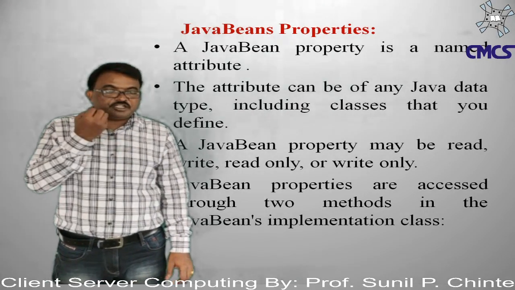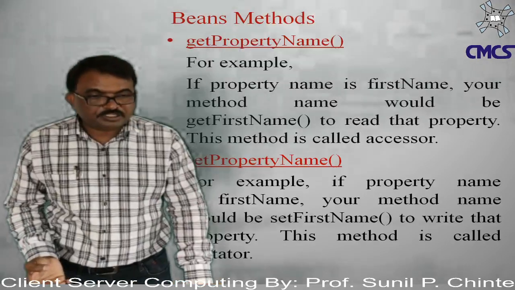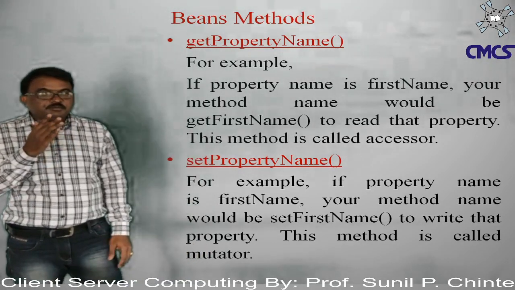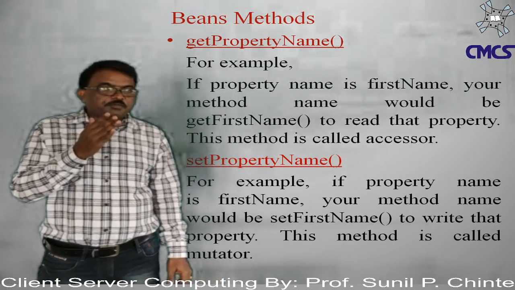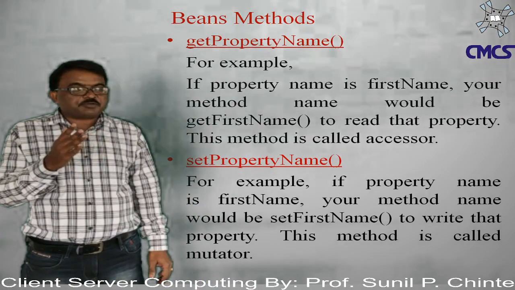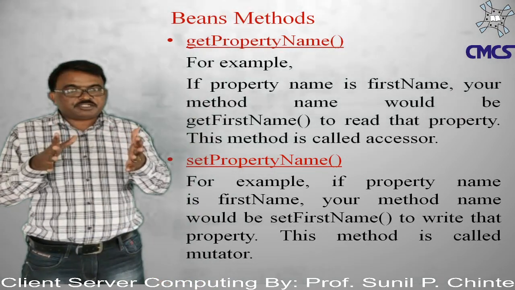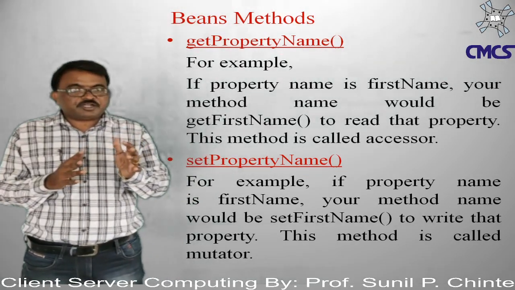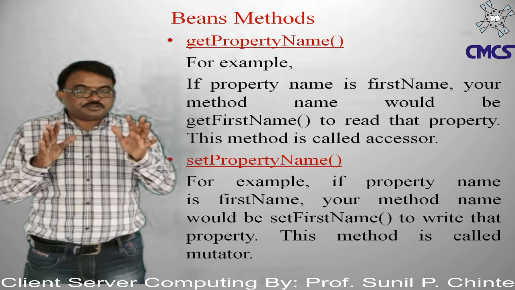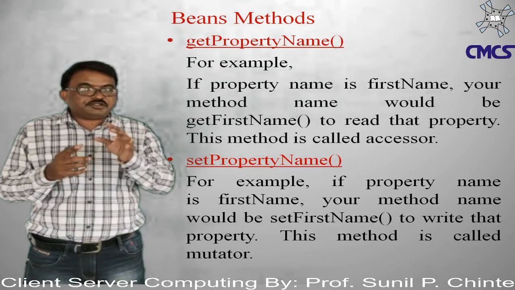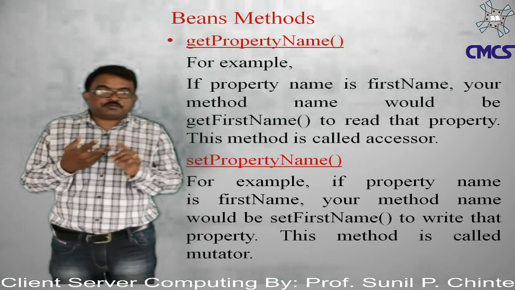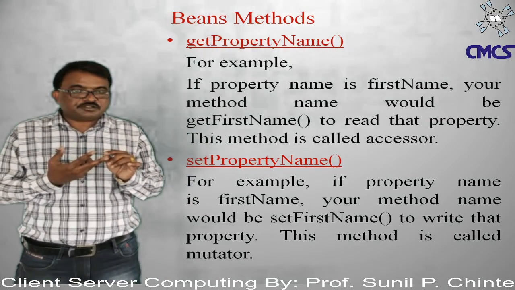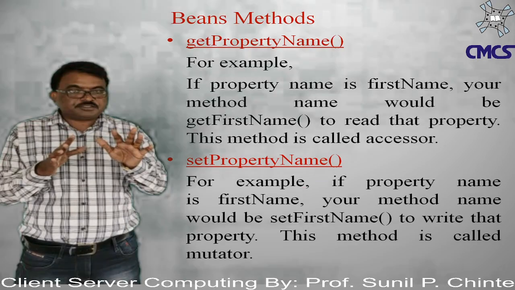Getters will get the value and setters will set the value. Now let's see the different methods of the bean, that is the getProperty names and the setProperty names. These are the two methods. For example, suppose the student object has different properties such as first name, last name, age, class. So these are the properties or the attributes.